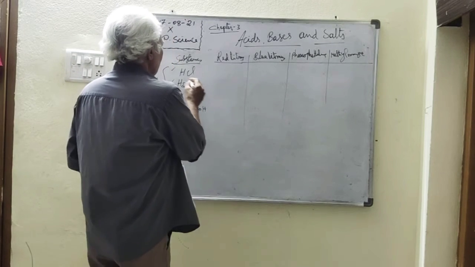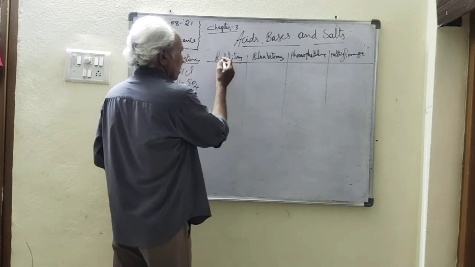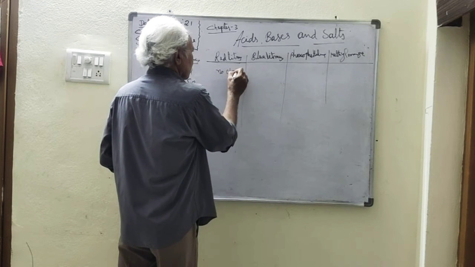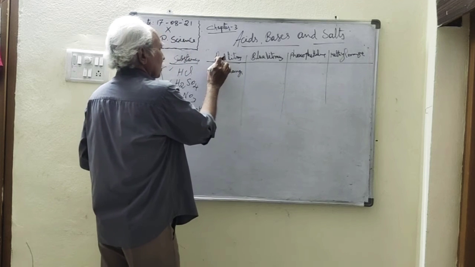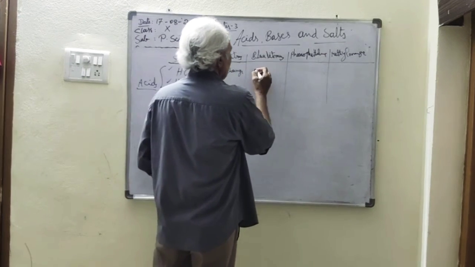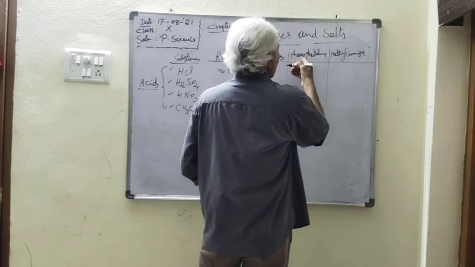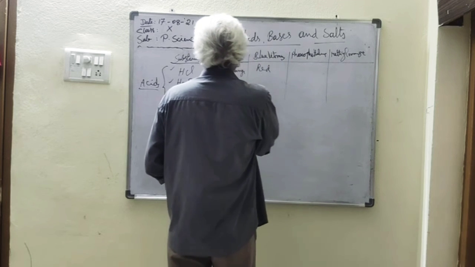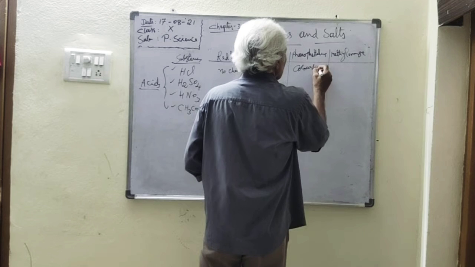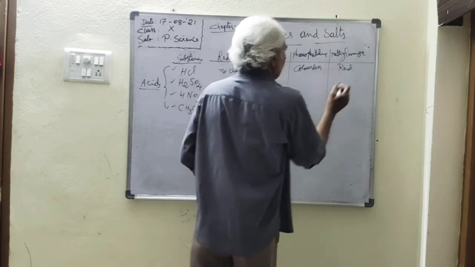So take hydrochloric acid with red litmus. Any change? No change, because litmus is red, which is acidic, and the solution is also acidic. Blue litmus changes to red. Phenolphthalein is a weak organic acid, therefore it remains in molecular state, colorless. But methyl orange is a red color in acids.